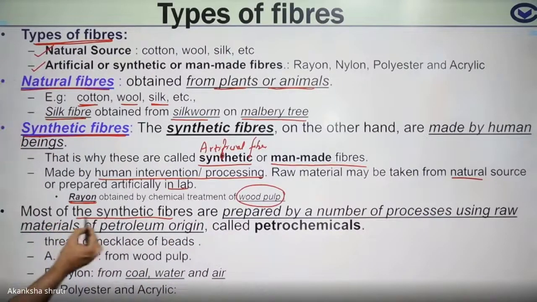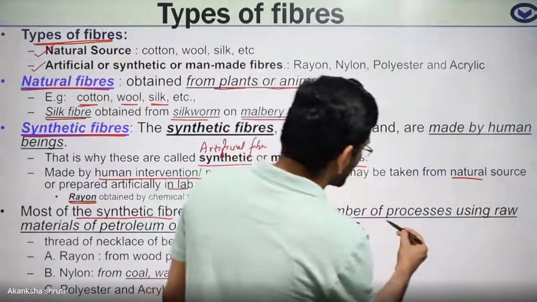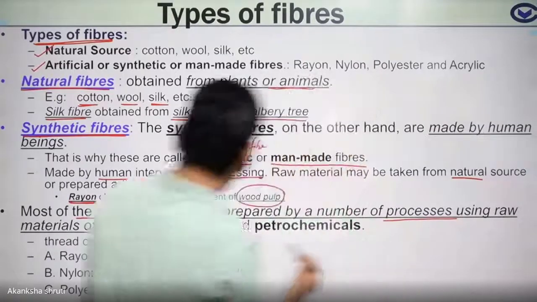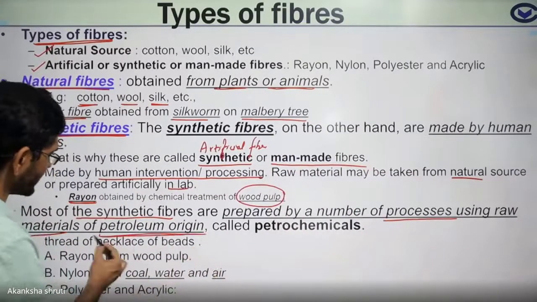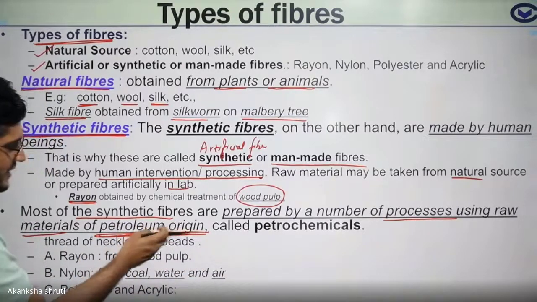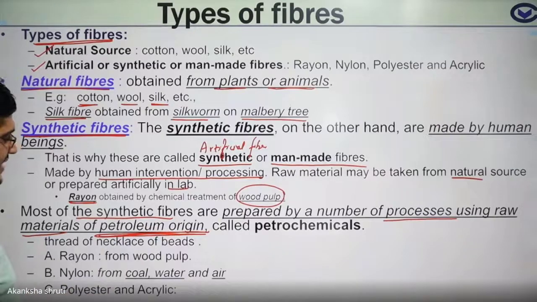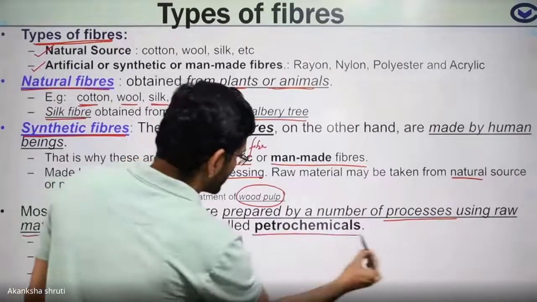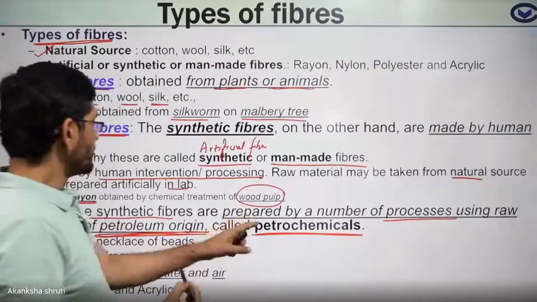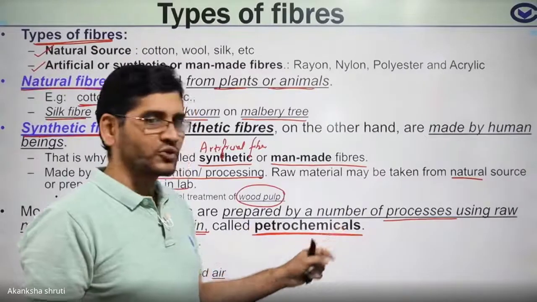So keep in mind, most synthetic fibers are prepared by a number of processes using raw material of petroleum origin. This petroleum is obtained by mining or digging wells inside the earth. This chemical is called petrochemical. Most of these artificial fibers are obtained from petrochemicals.